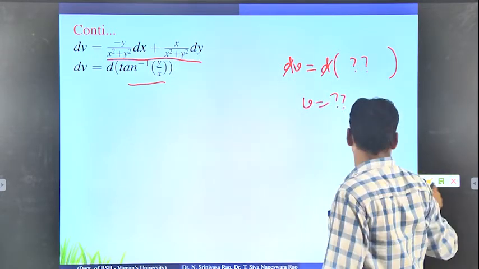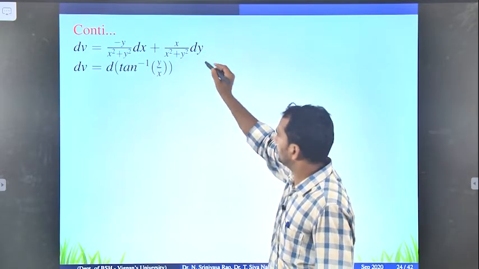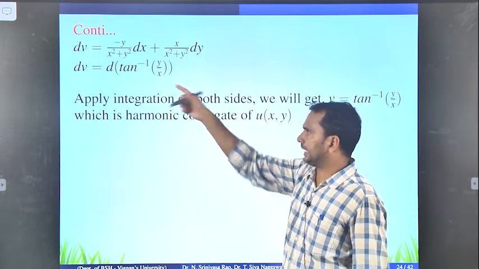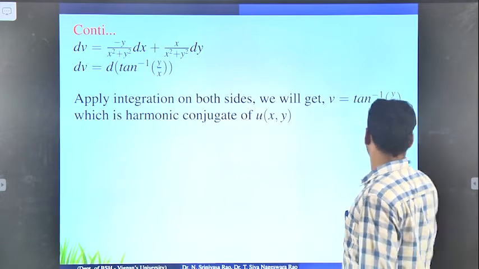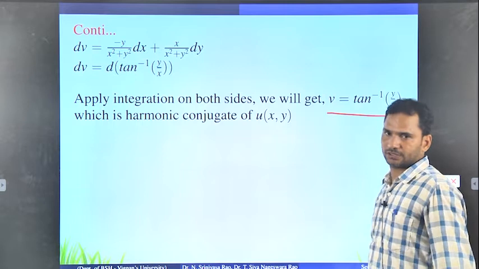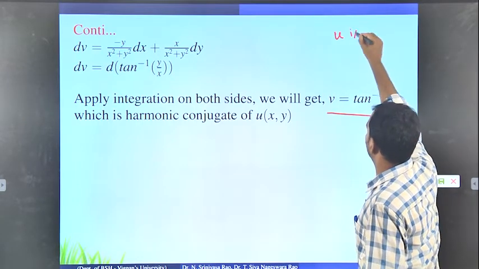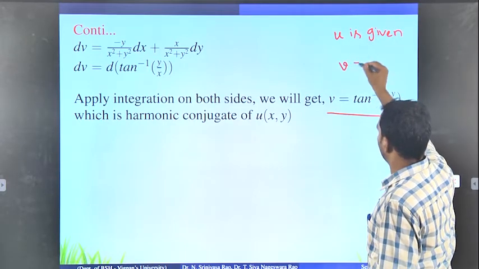Okay, so now once you convert the right hand side, the whole thing is the derivative of something. This is the derivative of tan inverse y by x. So if you cancel both sides, what you will get is v equals tan inverse y by x. So this is v. If u is given, we find the v value.